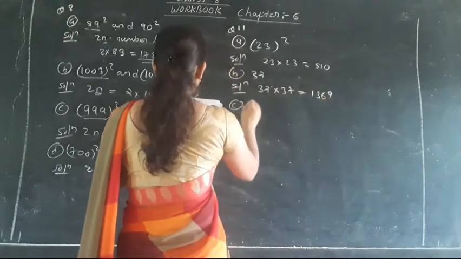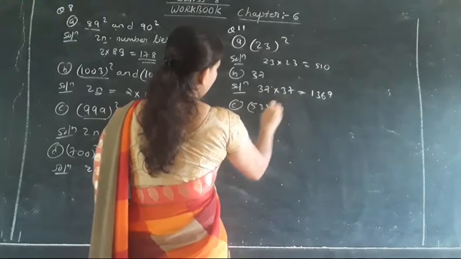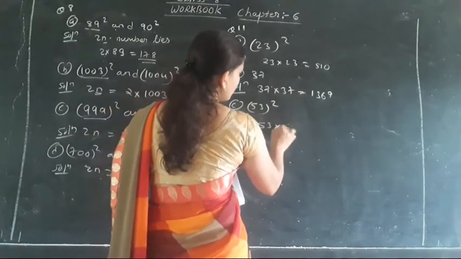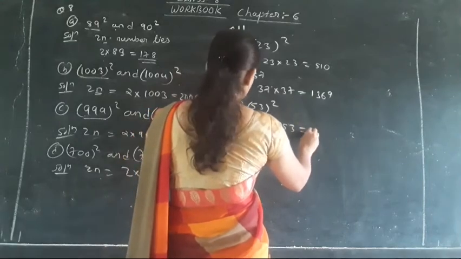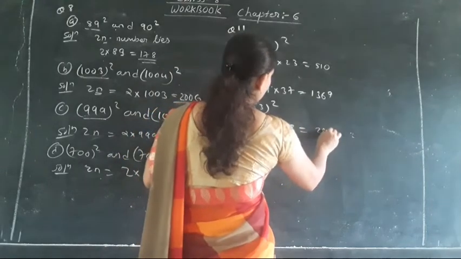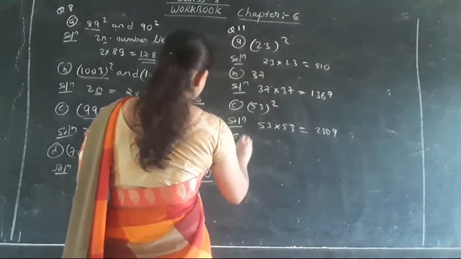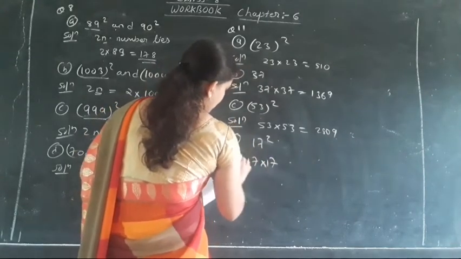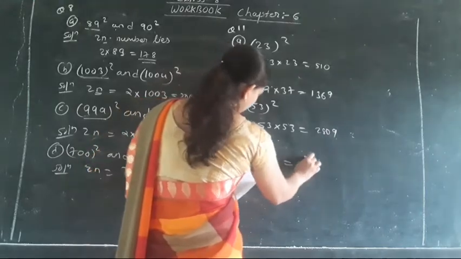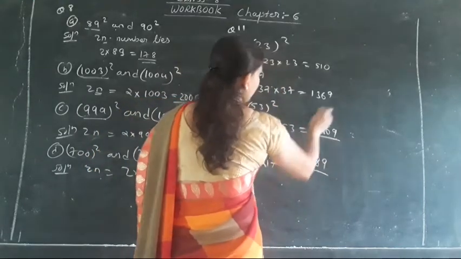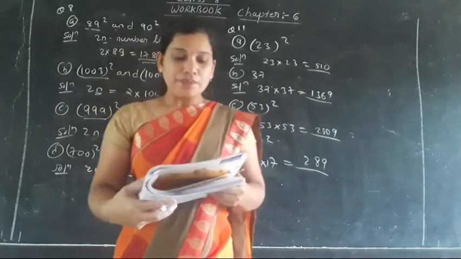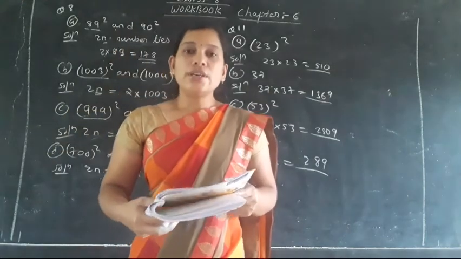Then the C part, 53 the whole square. In this question, you just have to multiply the same number with itself, as a square term, so that you will get the answer. Okay. So here you will get the required answer. In this way you will get the answer for all the A to D parts of the question. Now moving toward the 12th question.